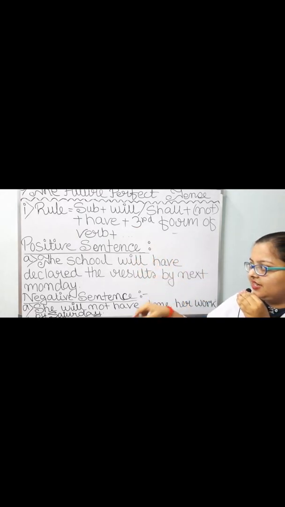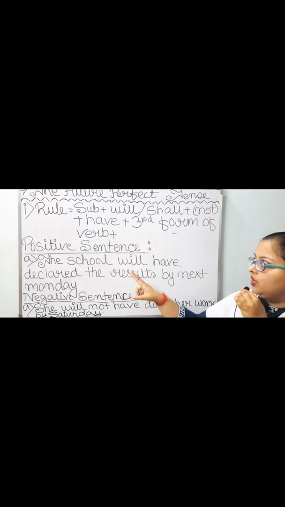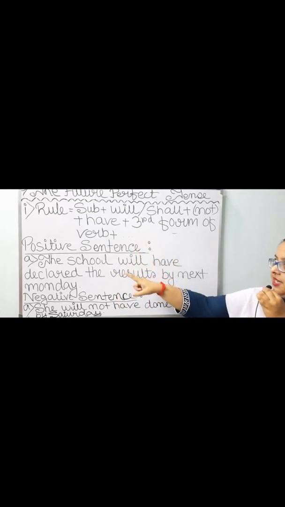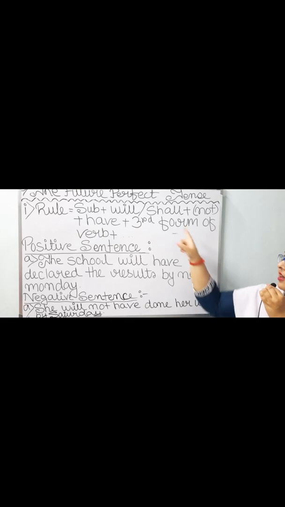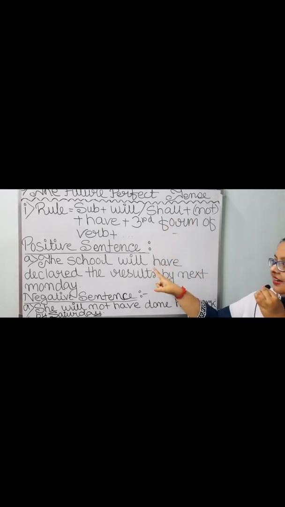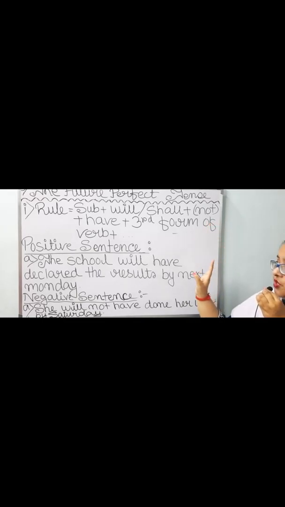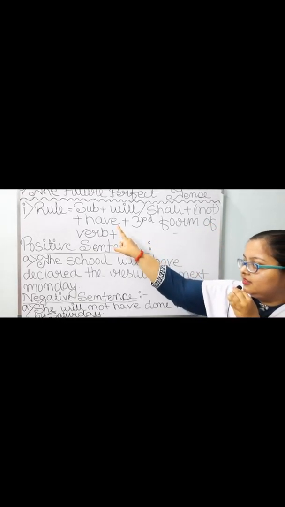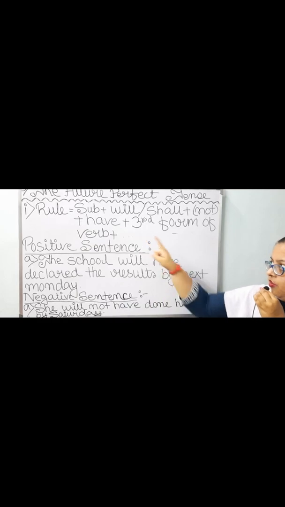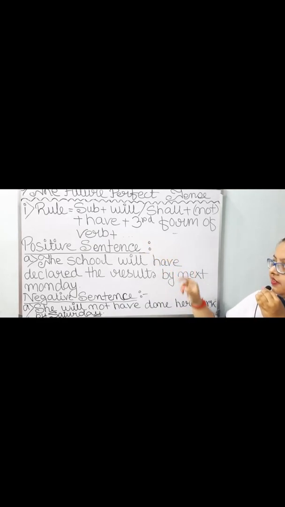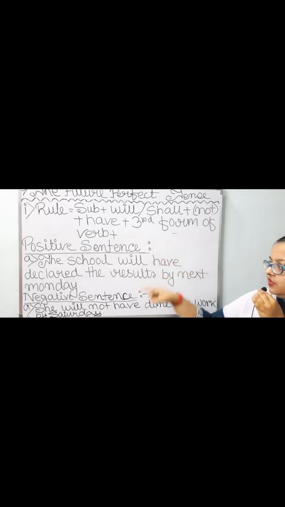Now positive sentence. In place of subject I have taken this school. Next I have taken will. Next I have not taken this optional not, rather directly the have. The school will have, then third form of verb.